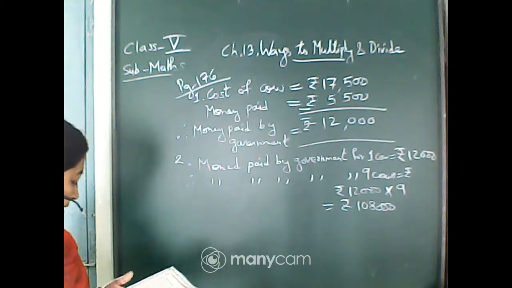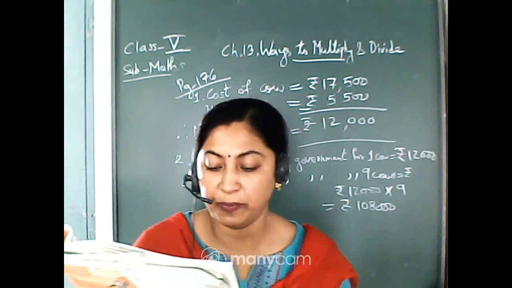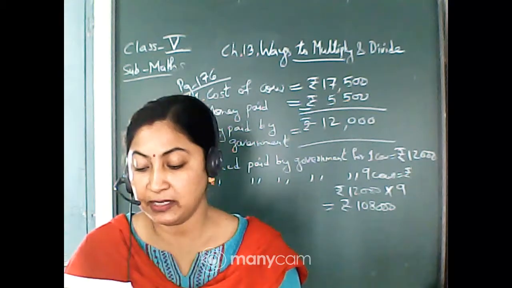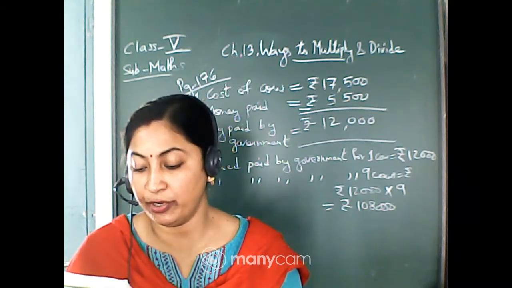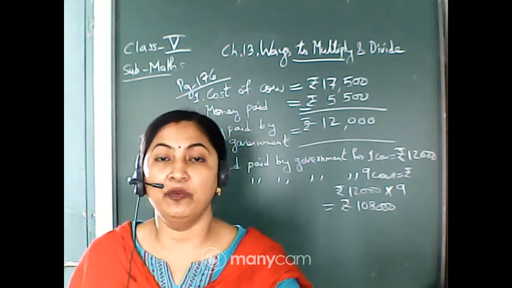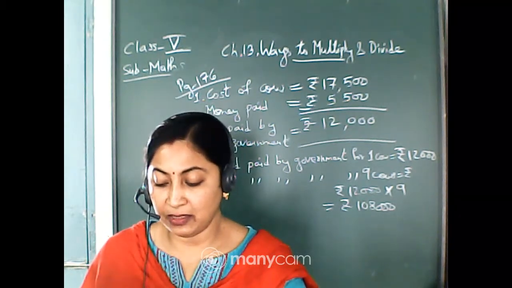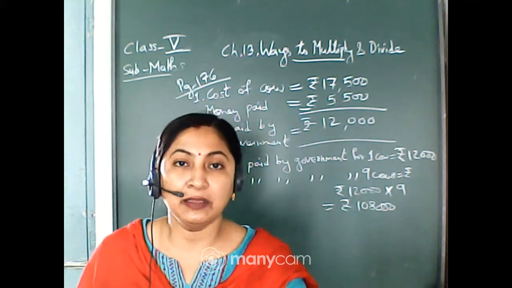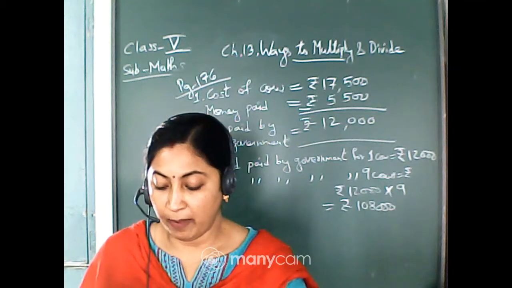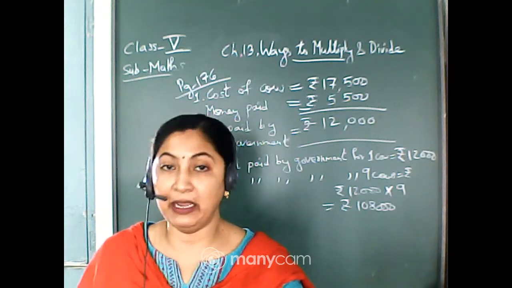Now the next one. But Kamla Bai was not happy. She had to spend rupees 85 every day on the cow. She made some money by selling the milk, but still she wanted to sell the cow. Kamla Bai was not happy because per day an extra 85 rupees she has to spend on the cow for feeding. She is selling the milk, but she is not able to earn that much. That's why she wants to sell the cow. If Kamla Bai spends rupees 85 a day, find out how much she will spend in 1 month.